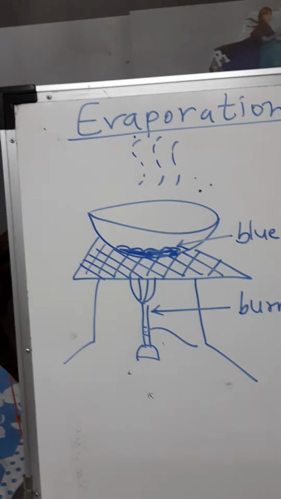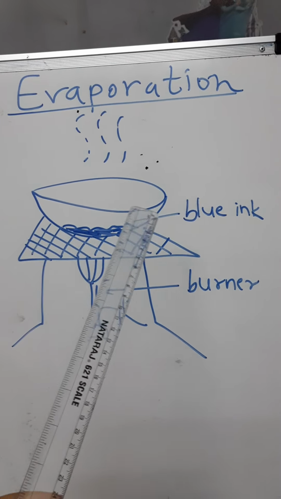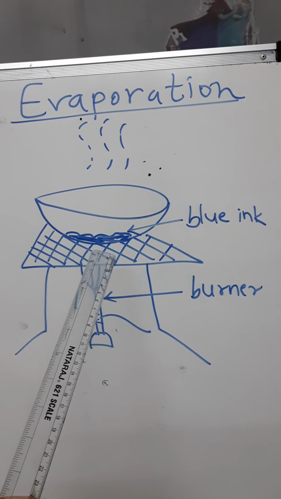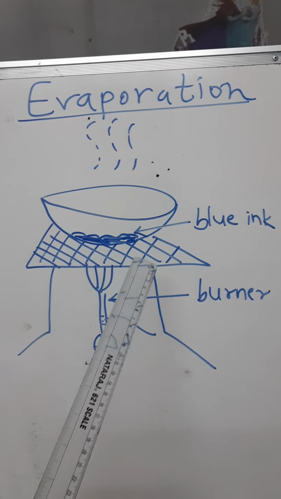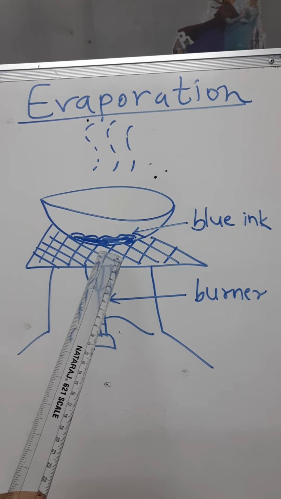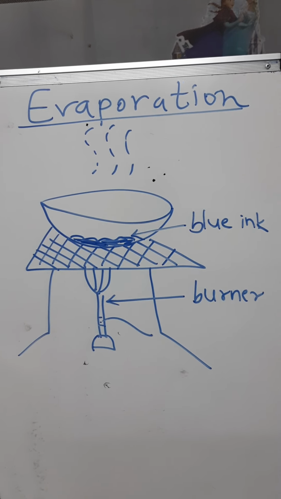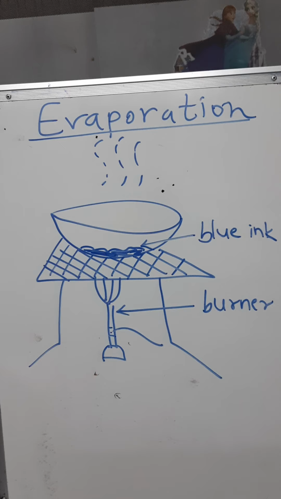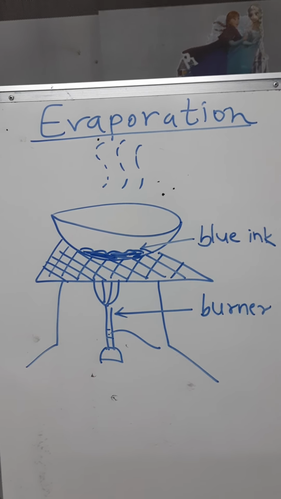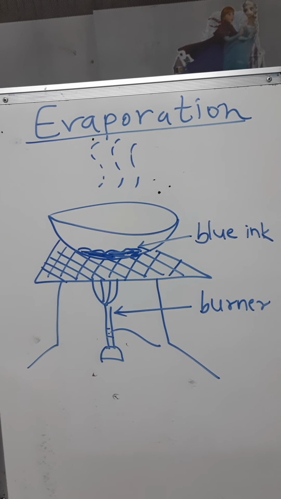Yes, here I have drawn this diagram. In this diagram you can see I have taken a china dish. In that china dish I have taken blue ink. So whenever I am heating it, what will happen? Whatever amount of water is present will get evaporated easily, and at the end I'll be getting a blue colored residue.